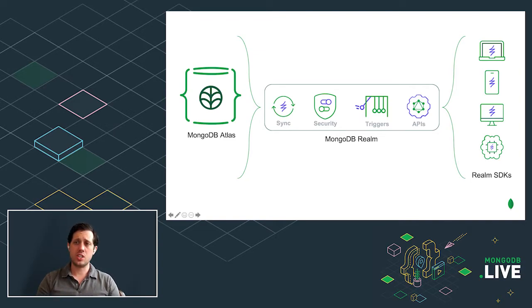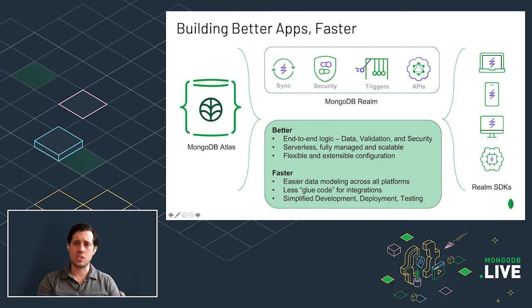And they also provide hooks to the cloud, specifically MongoDB Cloud and MongoDB Realm, a set of serverless services which make it easier to build applications. Specifically, we're going to be talking about sync, some of the security services, triggers, and APIs. And what we're going to talk about today is how these services and the Realm SDKs give you the ability to build better apps faster. So let's break that down a little bit.